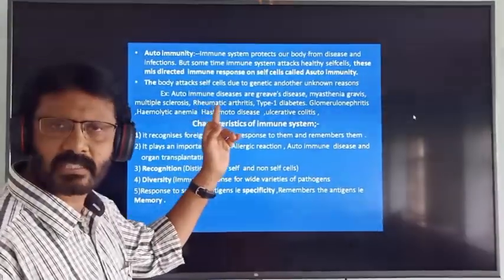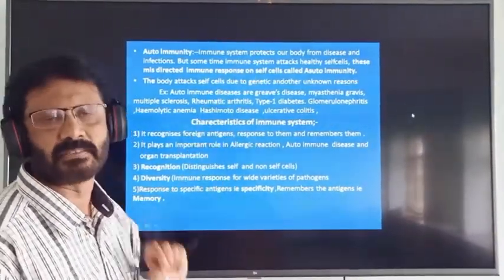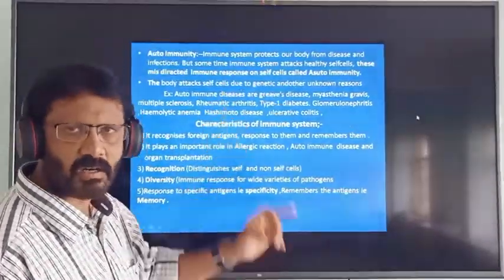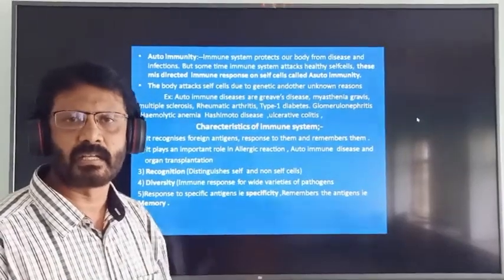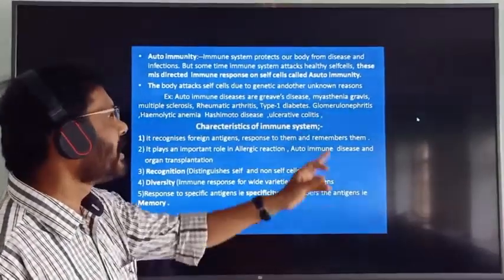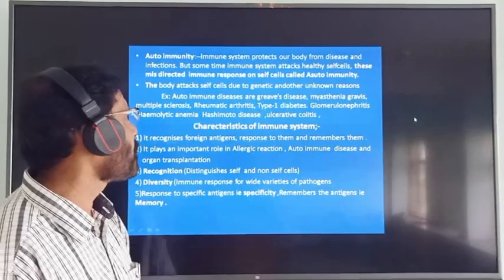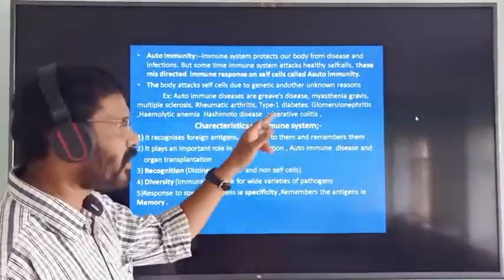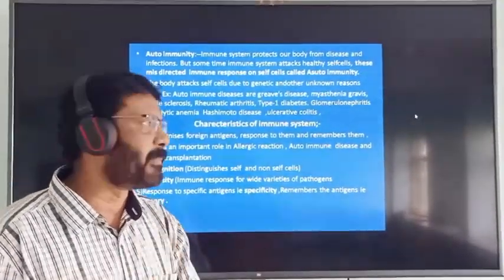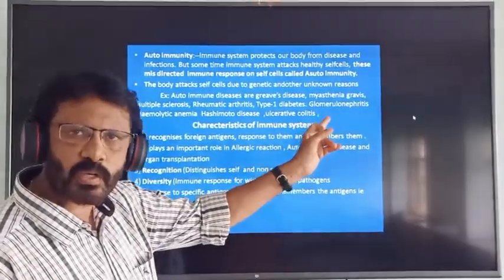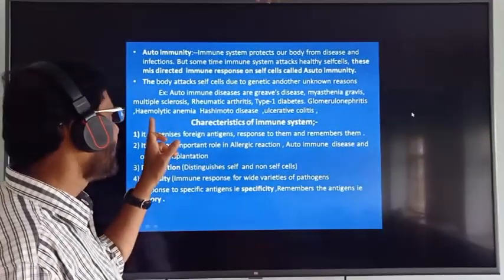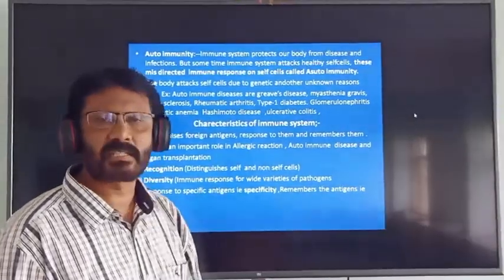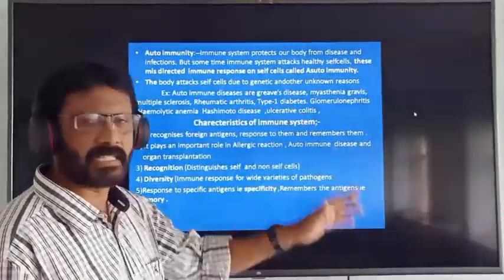What are the diseases caused due to autoimmunity? The autoimmune diseases are Graves' disease related to the thyroid gland, myasthenia gravis, multiple sclerosis, rheumatoid arthritis, type 1 diabetes, glomerulonephritis, hemolytic anemia, Hashimoto's disease, and ulcerative colitis.